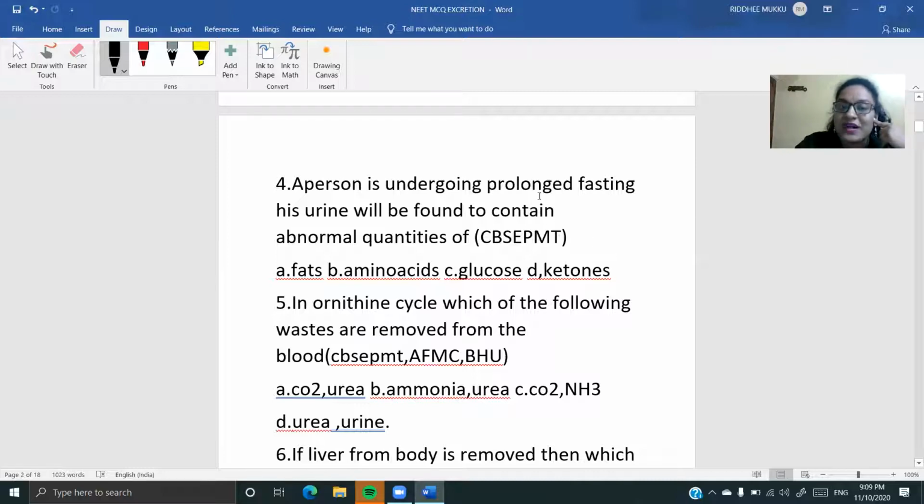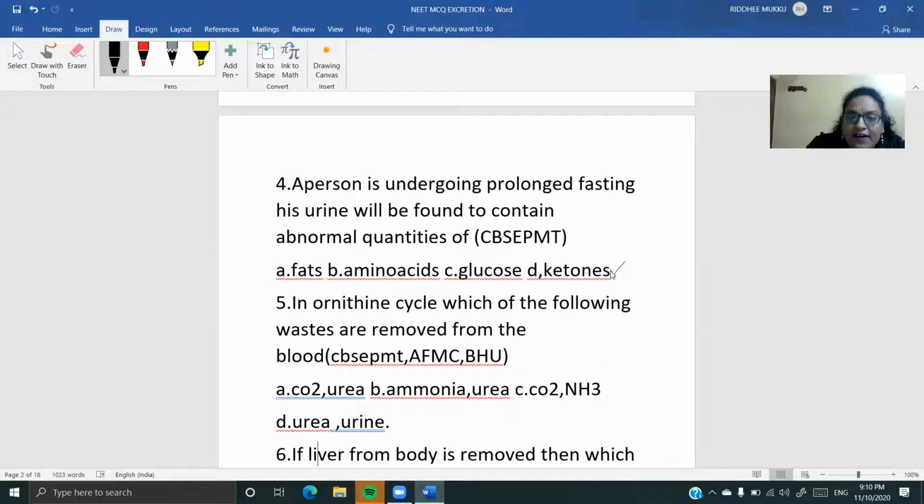So as the person is prolongedly fasting, the body is trying to shift to use what? Oxidize what? Fatty acids. When the fatty acids are oxidized, what are produced? Ketones are produced. So as fats are used up, oxidized, the ketones in the body are going to be increased more. So this will be the perfect option for our question.